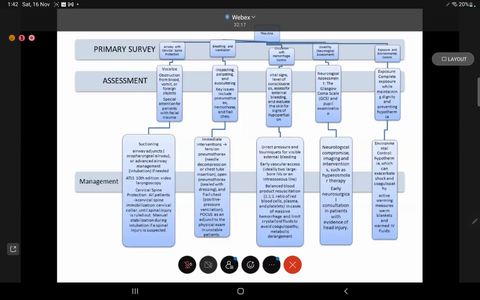of hypoperfusion. We'll look at pulse and capillary refill time. In case of external bleeding, we'll apply direct pressure, ensure early vascular access, give balanced blood product transfusion, and limit the use of crystalloids to avoid coagulopathy and metabolic derangement.